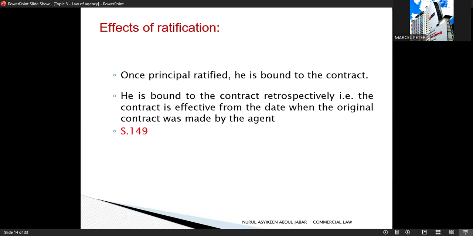So the effect of ratification. Once the principal ratifies an act done without authority, the principal is bound by the contract. So this means the principal must accept all legal consequences of the contract. Under section 149, the effect of ratification is retrospective. So this means the contract becomes effective from the date it was originally made, not from the date of approval. In law, it is treated as if the agent had authority from the very beginning.